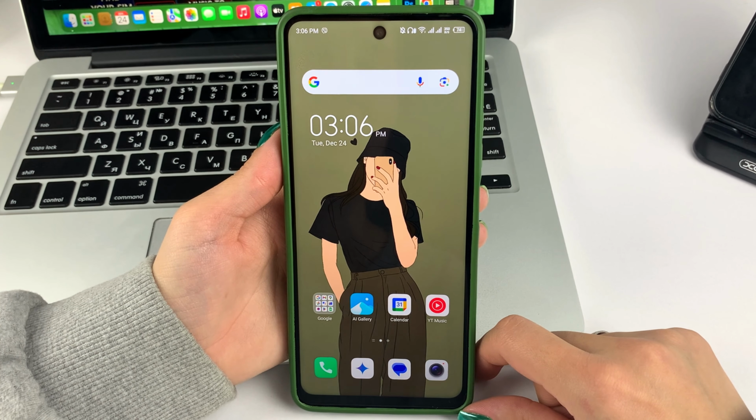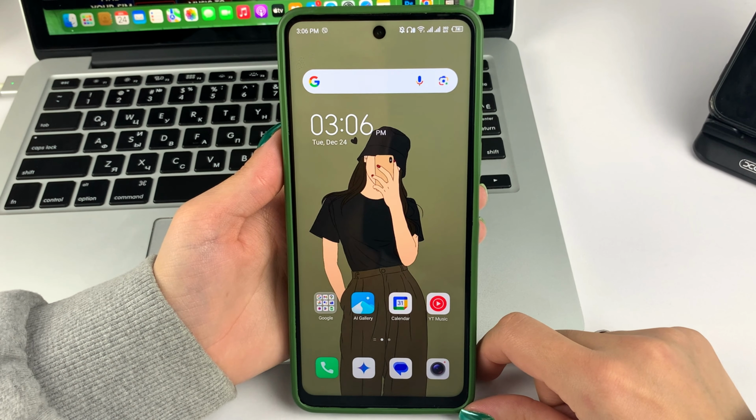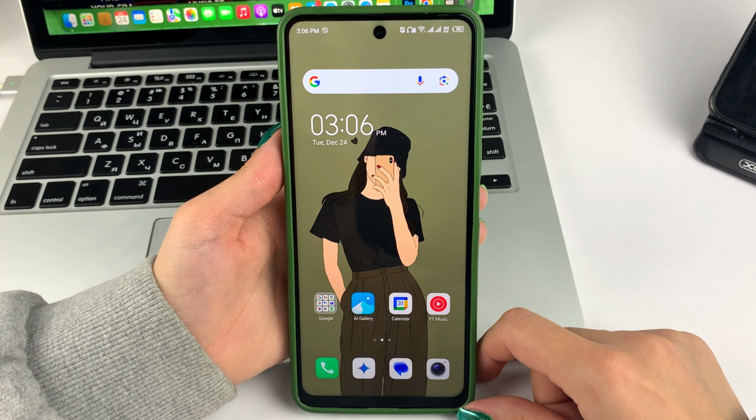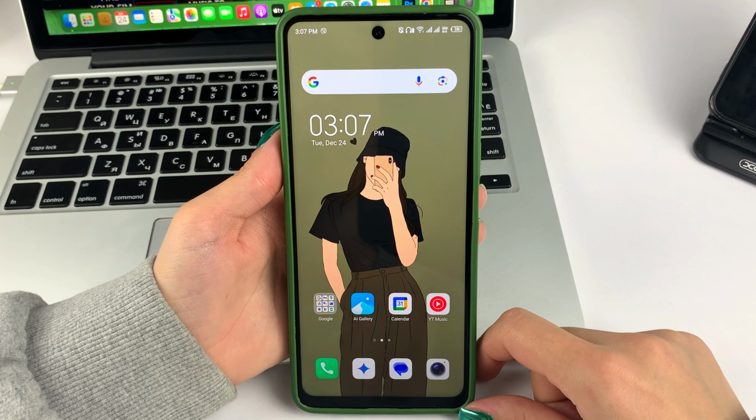So, let's get started with you and me. If for some reason you don't get notification sounds in WhatsApp, or these notifications don't come at all, this can certainly cause you difficulties, especially if you are waiting for some important messages. And I'm going to show you a few areas that I recommend you to check to possibly fix such a bug.